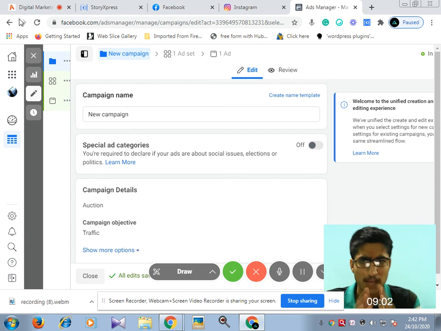Okay, so these are the types of ads, and in the next lesson we will go deep into the practical, applying the traffic goal for website traffic with Facebook ads.